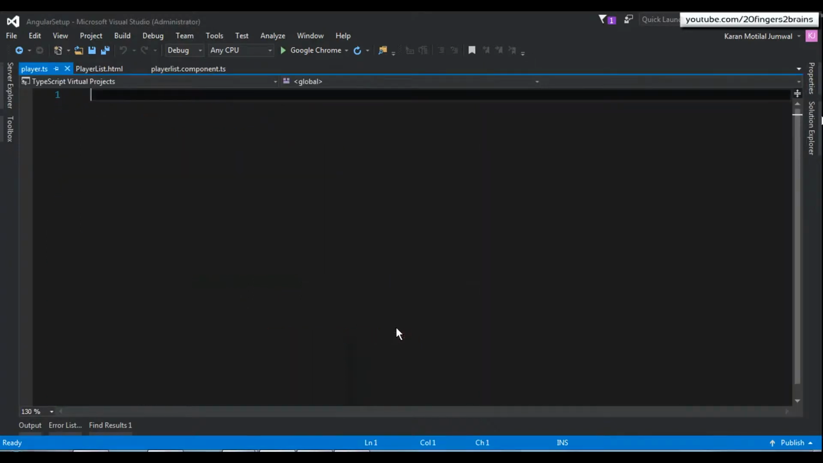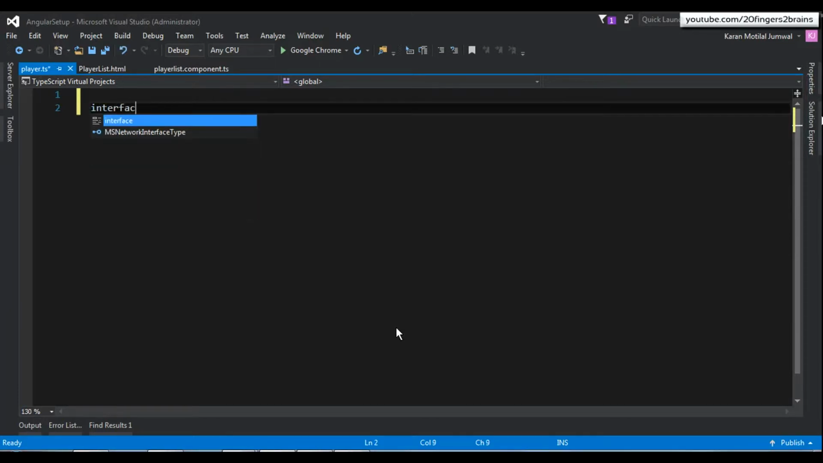player.ts. Now you would argue, why have you named it player.ts, because we can also have a player business object. I'm sure that I'm not going to have a player business object, so that is why I have defined it as player.ts. We are only going to have player or iPlayer as our interface. So let's create a simple interface.